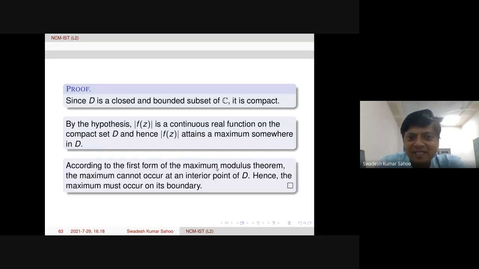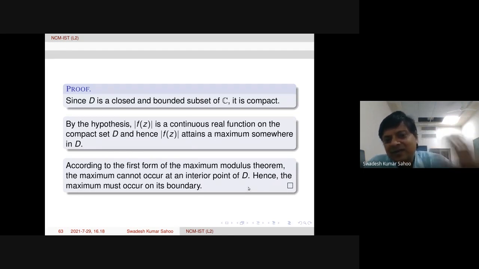Now, according to the first form of the maximum modulus theorem, maximum cannot occur at an interior point. We have already proved that. Therefore, the maximum has to occur on the boundary. So this is a straightforward proof from real analysis and the maximum modulus theorem of the first form. Because the first form says that maximum cannot occur inside the domain, the only chance is that it will occur on the boundary.